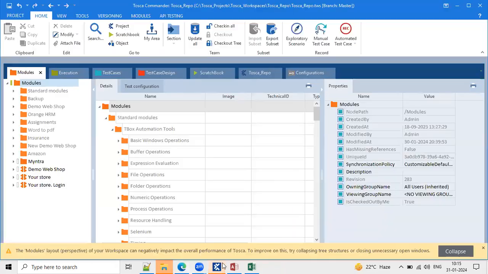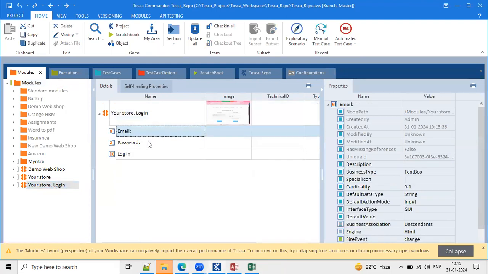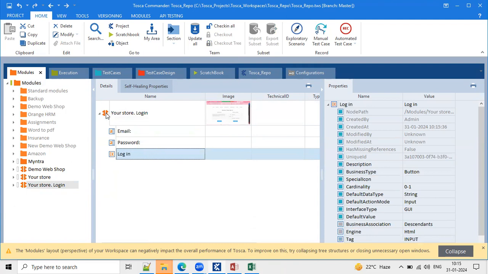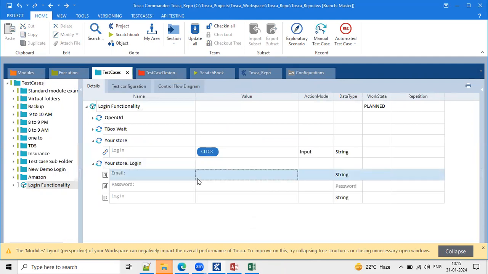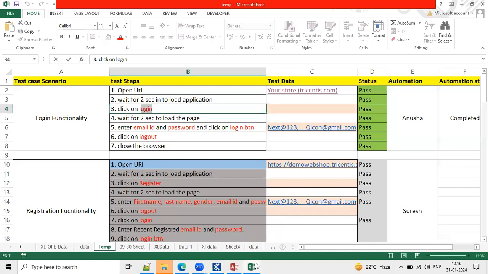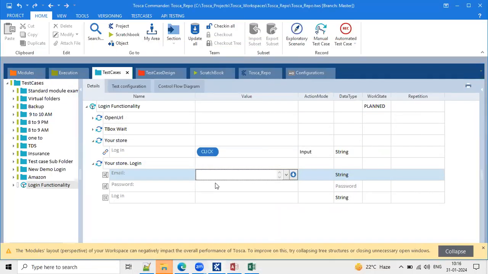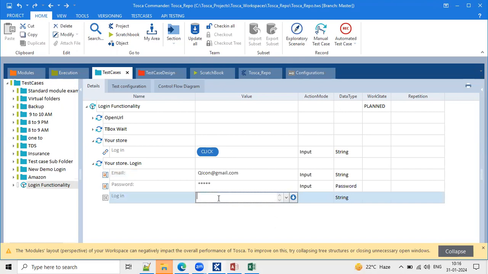I'm going back to Tosca Commander again. One more module is created, holding email ID, password, and login. Drag and drop this module to your test case level and expand it. Enter the email ID, qicon@gmail.com. I'm just passing the email information. Here enter the password, Next@123, then click on login.